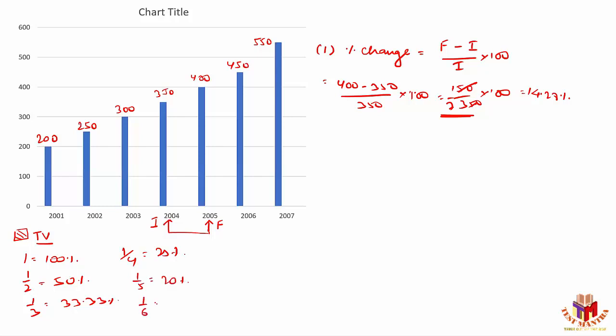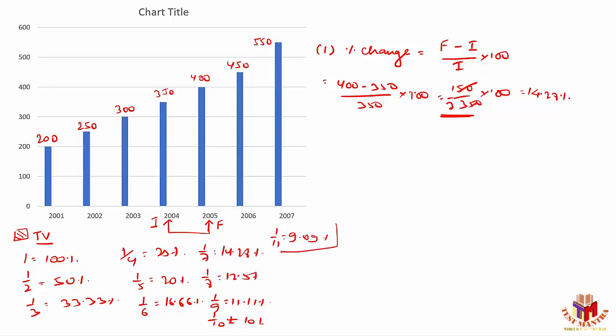1 by 6 is 16.66%. Similarly, 1 by 7 is 14.28%. 1 by 8 is 12.5%. 1 by 9 is 11.11%. 1 by 10 is basically 10%. And 1 by 11 will be 9.09%. So you should keep in mind these values, because most calculations will be somehow based on these values itself.